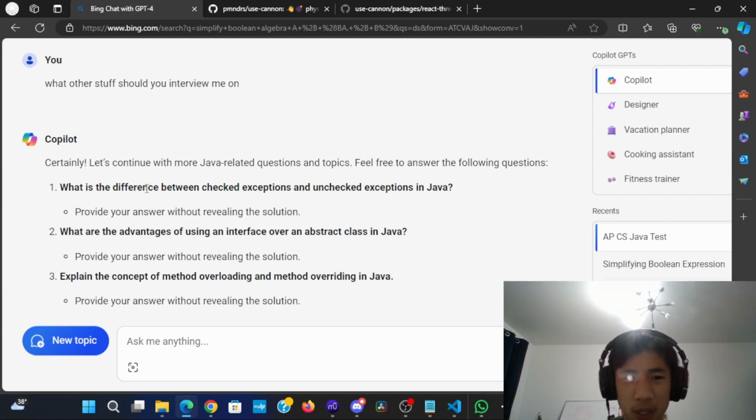But at first impression, checked exceptions and unchecked exceptions, basically an exception is when something goes wrong. For example, when you do input, you expect an integer, but somehow you got a string. And if you don't check the exception, you'll get a runtime error. If you do check the exception, you'll be able to somehow handle this.